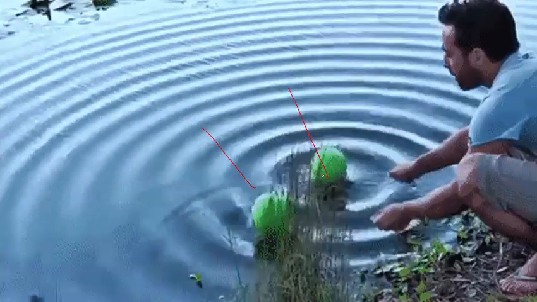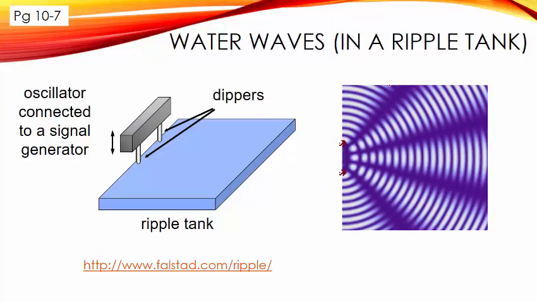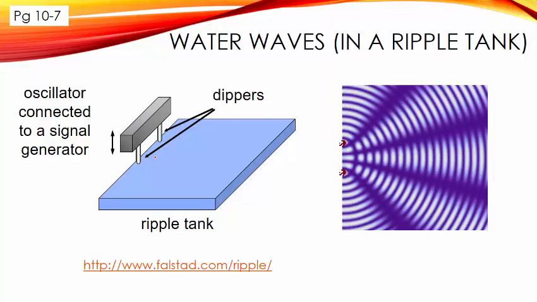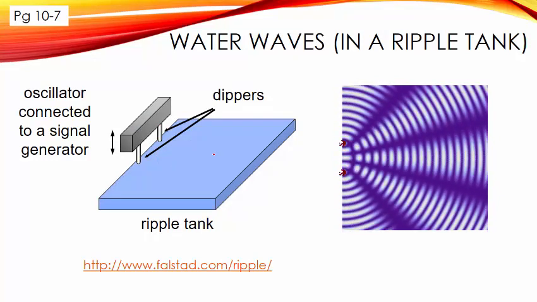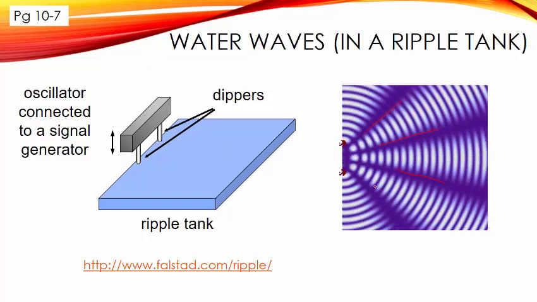You can notice that there are lines where there are no waves at all. In this case, you can see the red lines that I drew. There are no waves at the red lines. If you can't see that clearly, you can see it here now. We have two dippers, right, and they're oscillating. So this is water, right? As you can see, you will see these dark lines. So this is where destructive interference occurs.